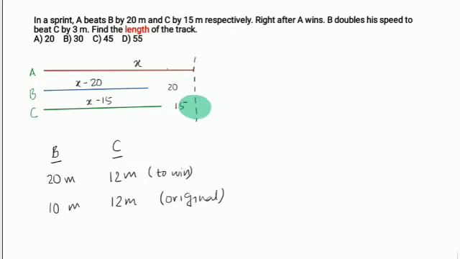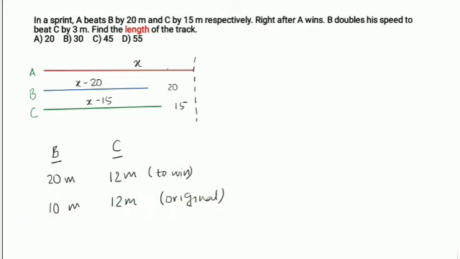3 meters is still left. So basically in the time C runs 12 meters, B covers 20 meters. Now this is something B is doing to win. Now think, if B ran at the original speed, then in that time B would cover 10 meters and C would cover only 12 meters, because C is not changing its speed. So this is the original ratio of B and C.